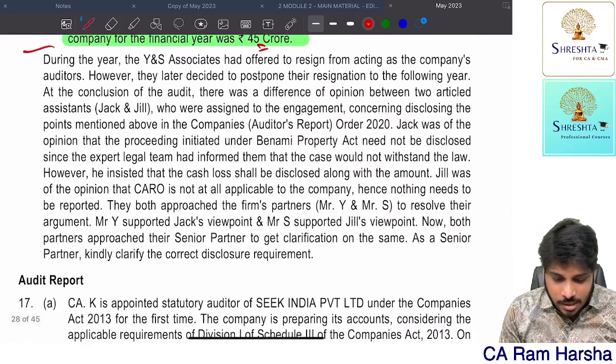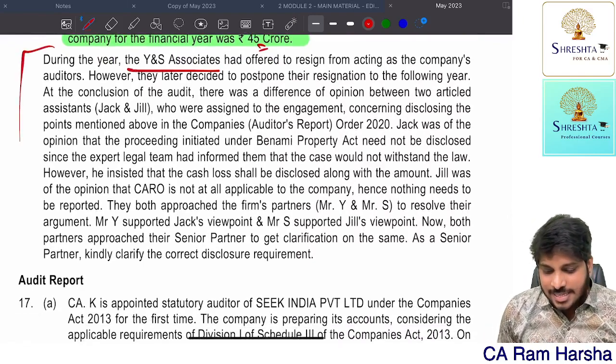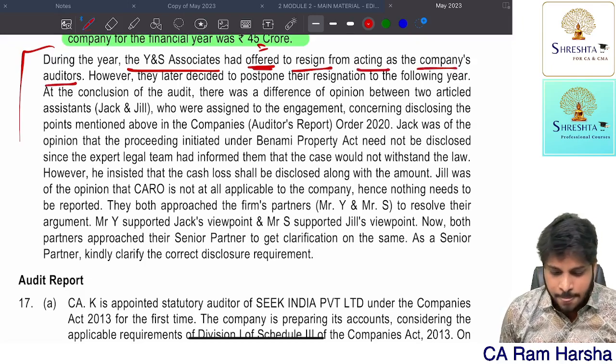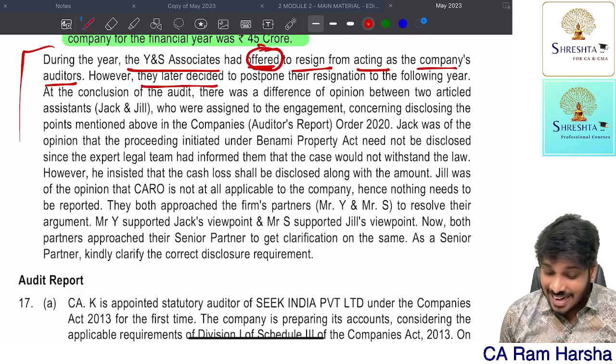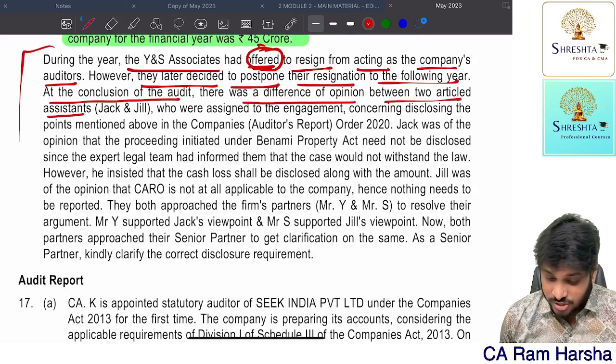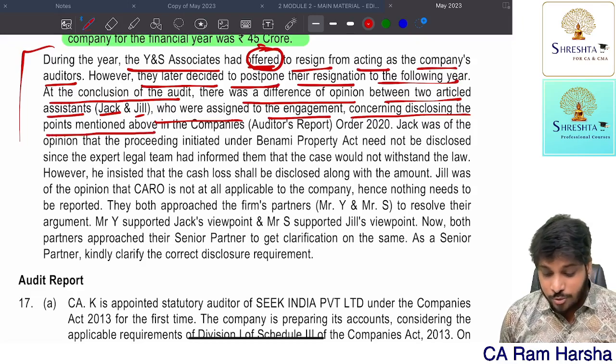Fine. During the year, Y&S Associates had offered to resign from acting as the company's auditor. Okay, they offered to resign. They did not resign, remember. However, they later decided to postpone the resignation to the following year. At the conclusion of the audit, there was a difference of opinion between 2 article assistants, Jack and Jill, who were assigned to the engagement, concerning disclosing the above points in CARO.